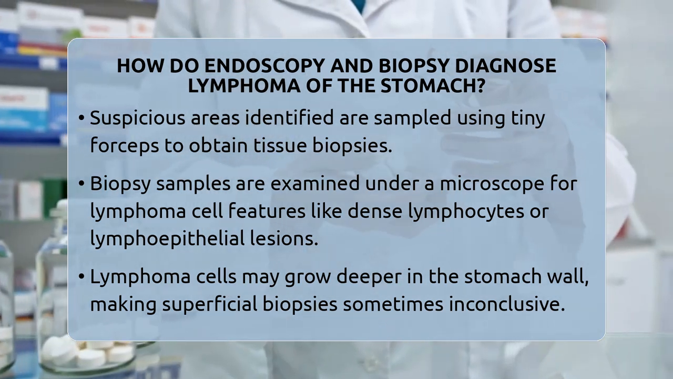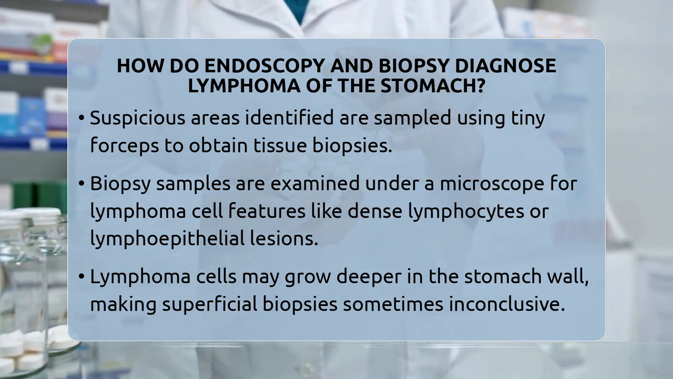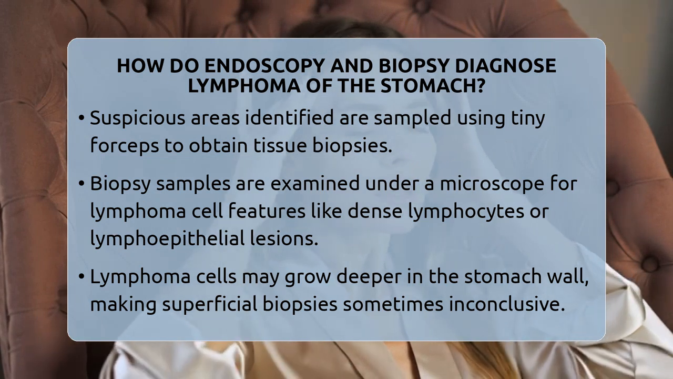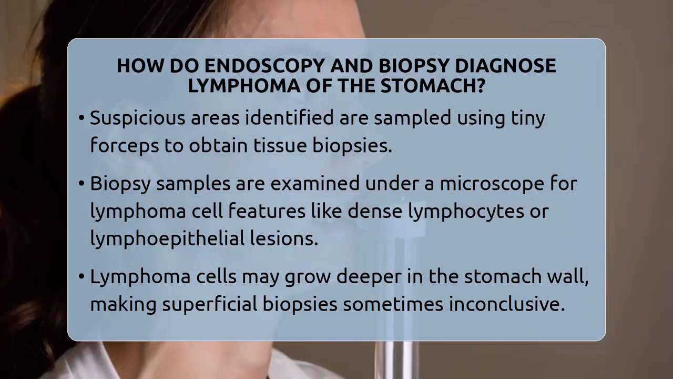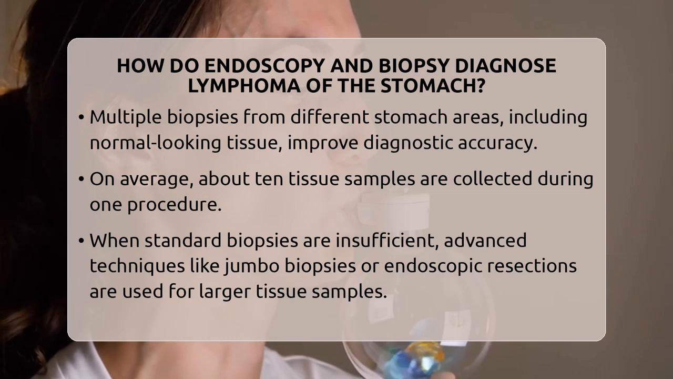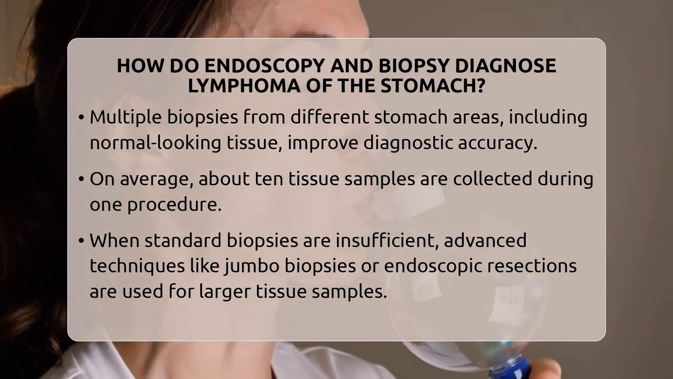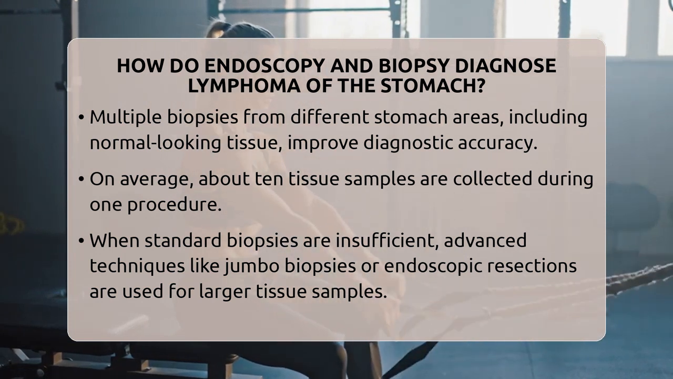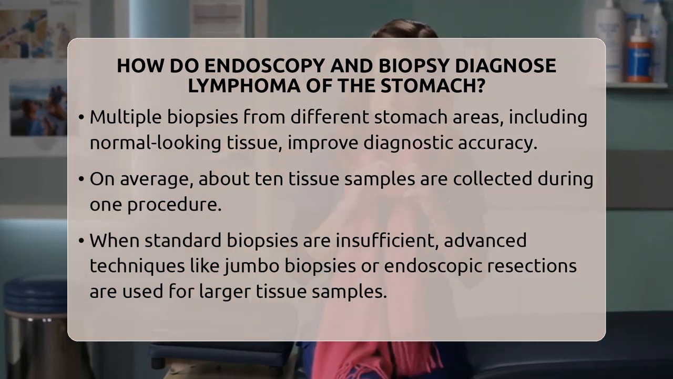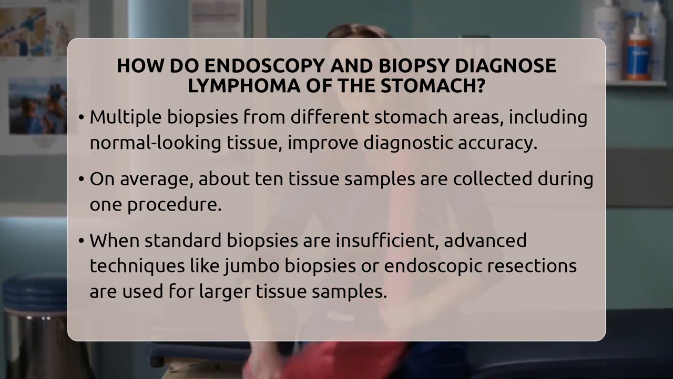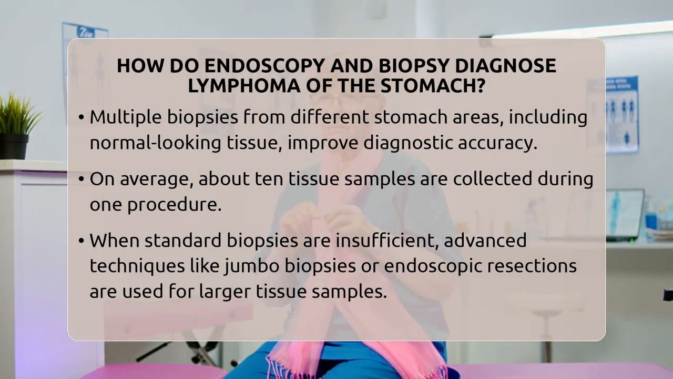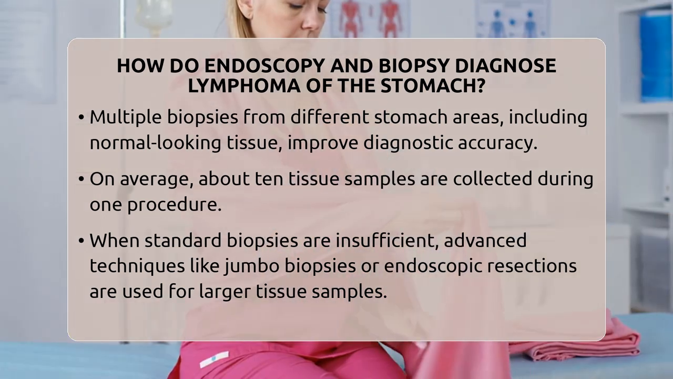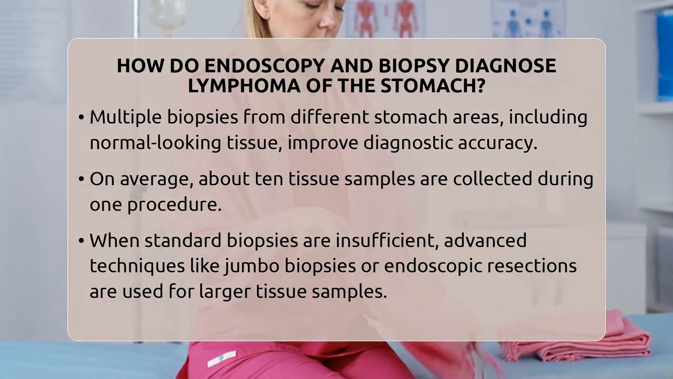Diagnosing stomach lymphoma with biopsy can sometimes be tricky. Lymphoma cells often grow deeper in the stomach wall, in layers called the deep mucosa or submucosa. Superficial biopsies might miss these deeper cells, leading to false negatives. To improve accuracy, doctors usually take multiple biopsies from different parts of the stomach, including areas that look normal. On average, about 10 tissue samples may be collected during one endoscopy to increase the chance of catching lymphoma cells.